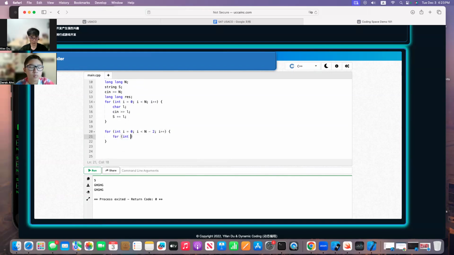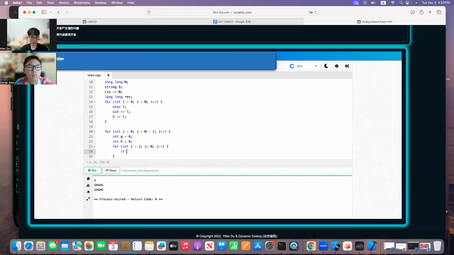And then integer j starts at i, right? Why start with i? We're going to talk about that later. And then j increments here. And because we're doing counting, we have integer g starts at 0 and integer h starts at 0. This is because it's counting, right? You need a counter.